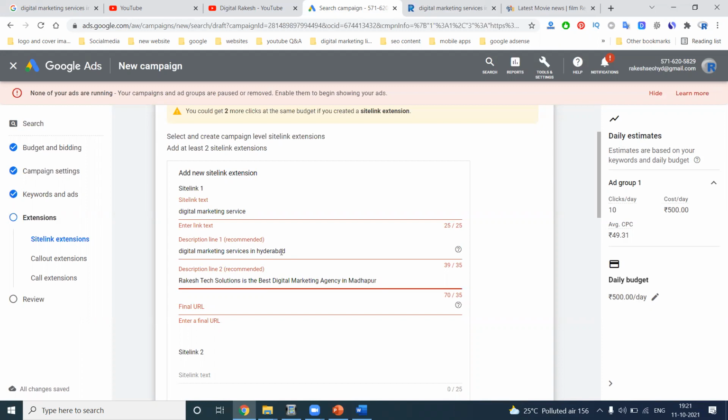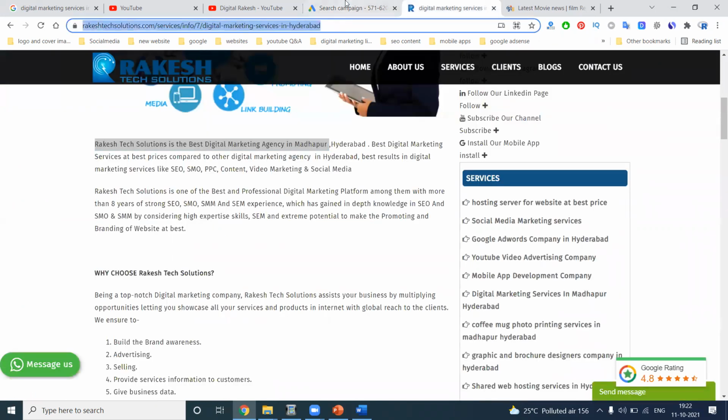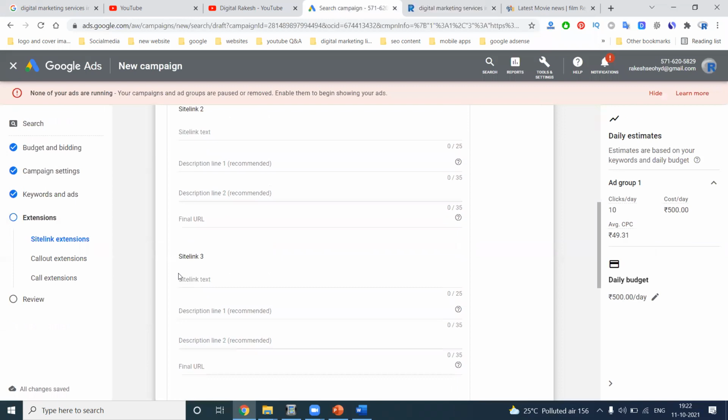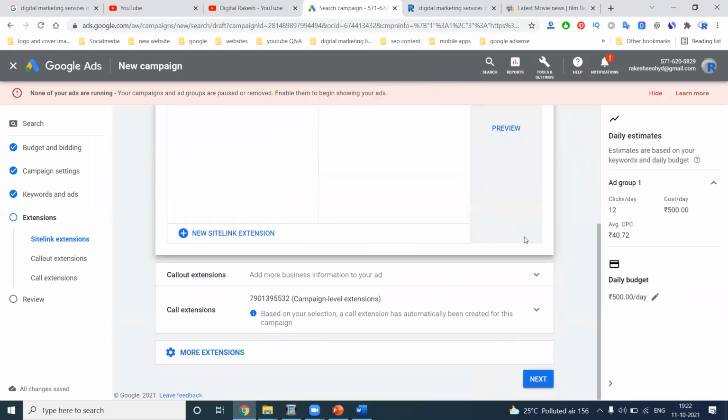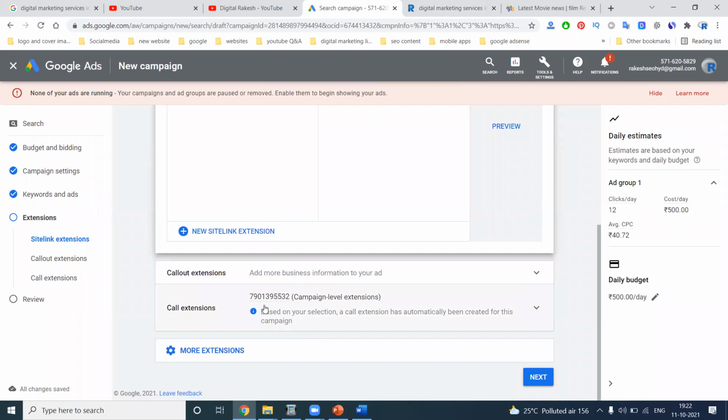That is called each edge. How many links will there be? What can we write for the final URL? Then what is the site link extension? What will the extension be? Digital marketing services. All our call extensions are done.